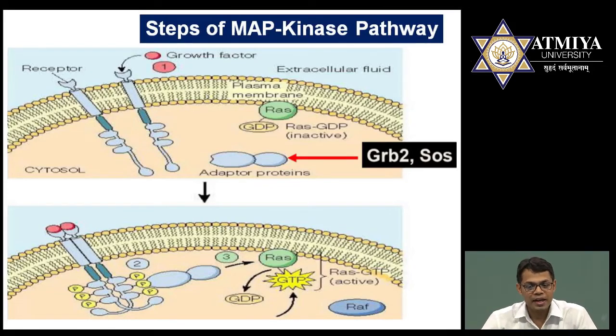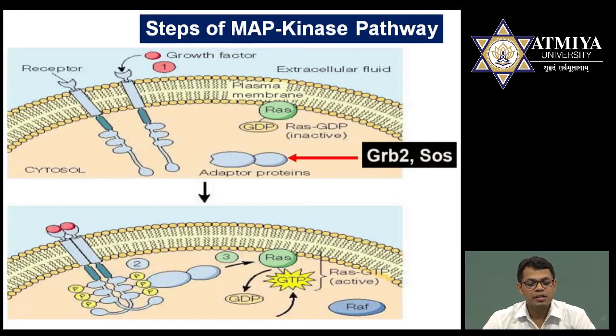So the overall picture is that there are three separate areas. In one area I have shown receptors which are inactive. In another area I have shown RAS which is still inactive because it is bound to GDP, and in the third section I have shown the adapter protein, which is also inactive. All are inactive. The activation of all depends on the ligand which will bind to the receptor. Now once the ligand or growth factor binds to the receptor, the receptor becomes activated. As I have already shown in the mechanism or steps, they will dimerize. After dimerization, they become phosphorylated. Phosphate groups will be added by the utilization of ATP.